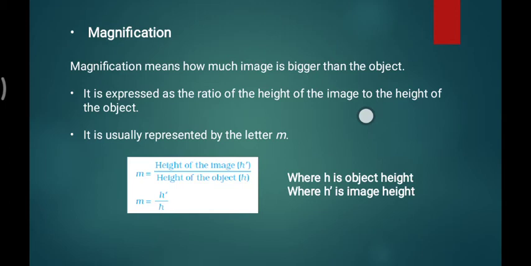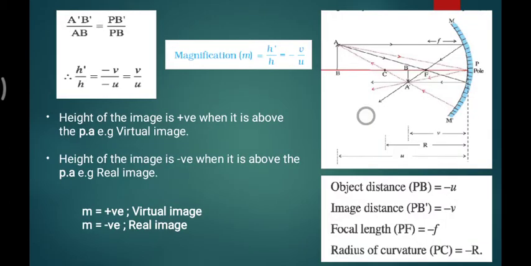H prime by h, particularly to distinguish them from each other: the image height is denoted as h prime and the object height is denoted as h, so you can tell them apart, very simple. If you just directly accept these things, I can understand also, because it is given directly in the NCERT. But for your simplicity, I am putting this figure here, from trigonometry, for the math solutions.